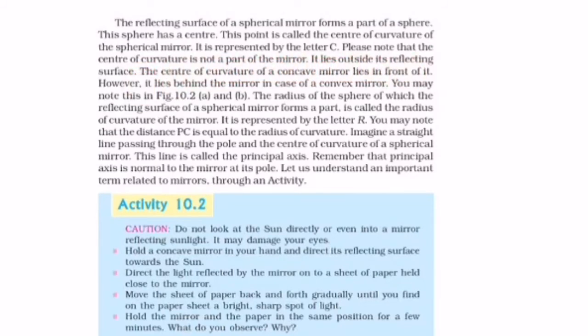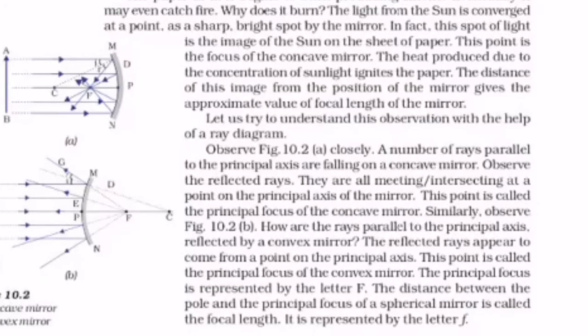Next question. Radius of curvature. The radius of the sphere of which the reflecting surface of a spherical mirror forms a part is called radius of curvature. Underline that point. Principal axis. A straight line passing through the pole and center of curvature of a spherical mirror is called the principal axis.